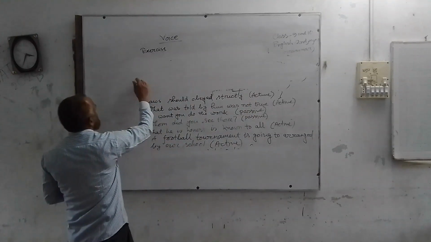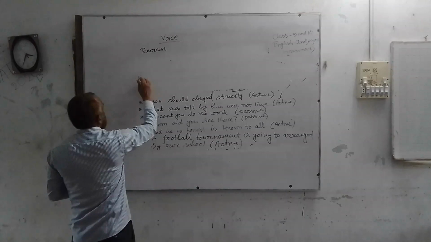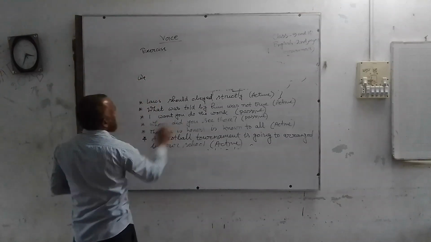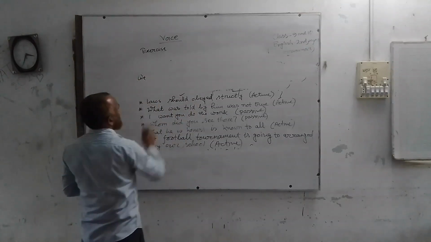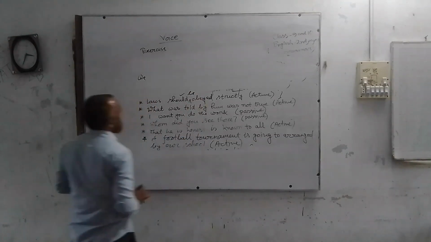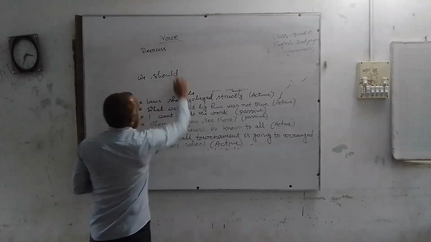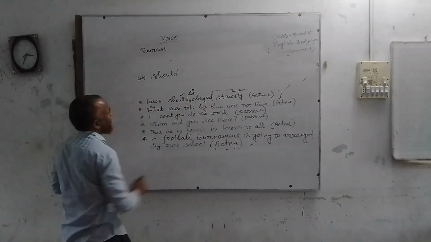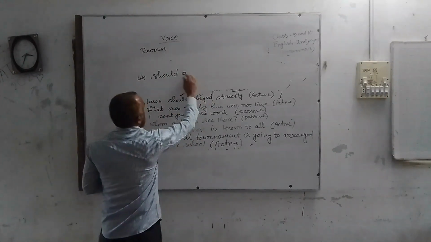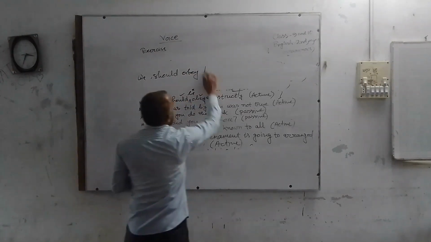Then we have to use the complement as subject. We should, here should be used. We should. Then we should not use be. The base form of the verb, obey. Then subject, object.